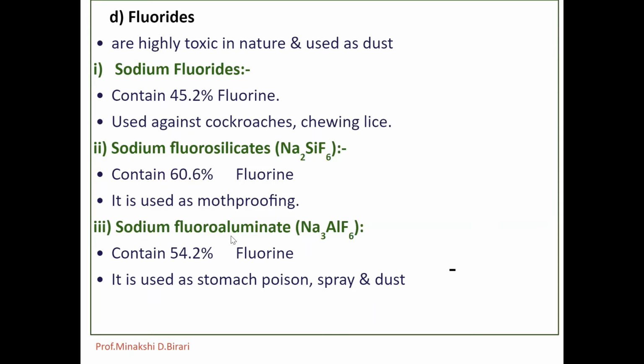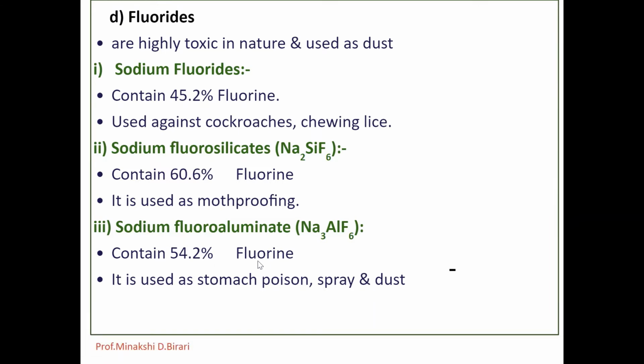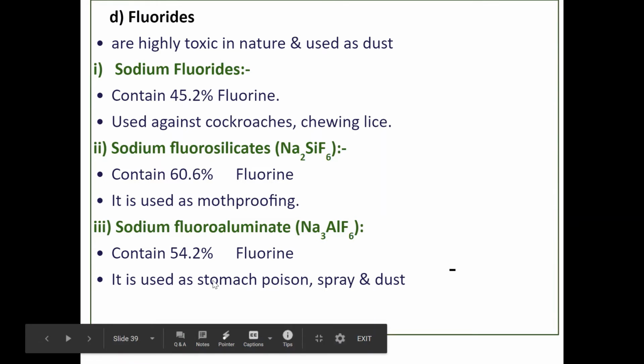Next, sodium fluoroaluminate. It contains 54.2% of fluorine and is very low soluble, 0.035% soluble in water, and it is generally used as a stomach poison, spray and dust.